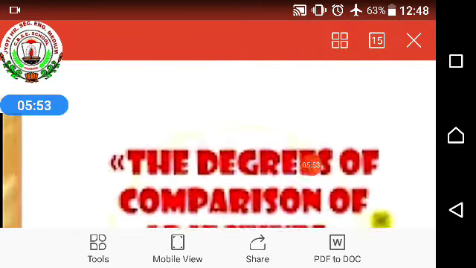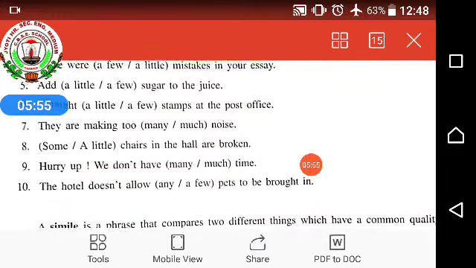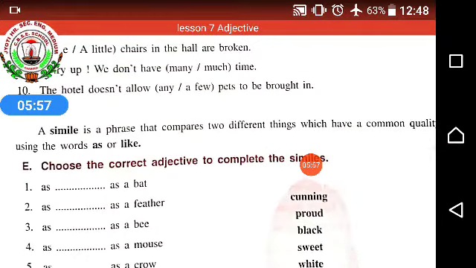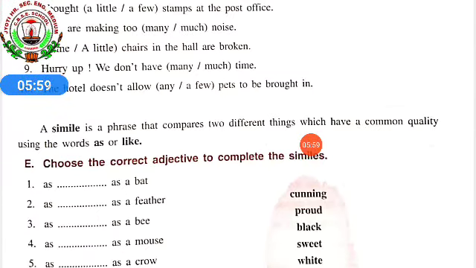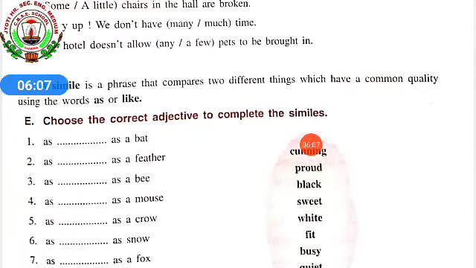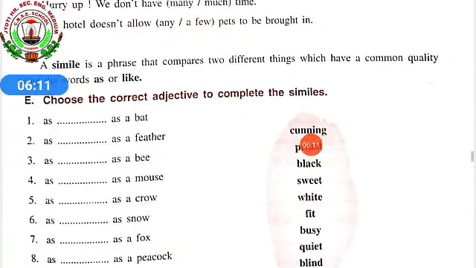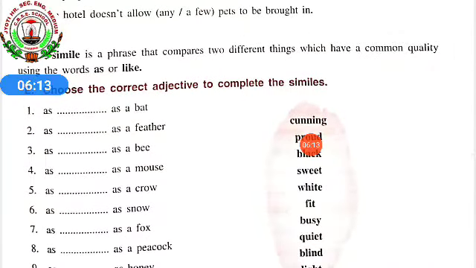So what is your simile? Now I think you people can do it. A simile is a phrase that compares two different things which have a common quality using the words as or like. That's what I told you just now. Here also total 10 questions are there. So first 5 I will tell you, rest 5 you try by yourself.